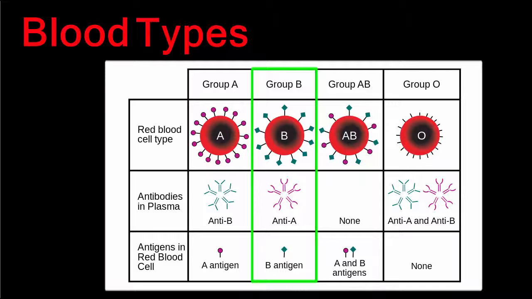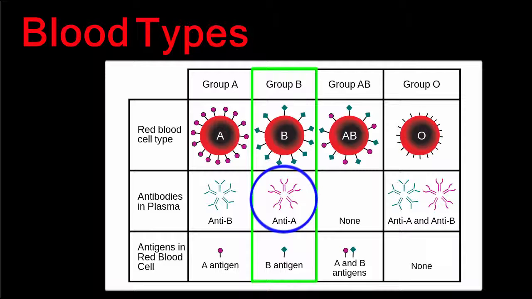Type B blood has the B antigen on the red blood cells. The antigens on type B blood would cause an immune response in someone with type A blood because they have an anti-B antibody in their plasma. Any type B blood cells in a person with type A blood would be destroyed by the anti-B antibody. Similarly, the antigens on type A blood would cause an immune response in someone with type B blood because they have an anti-A antibody. The anti-A antibody would destroy any type A blood cells.